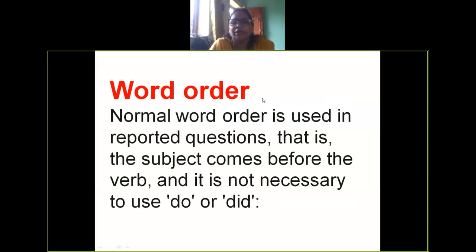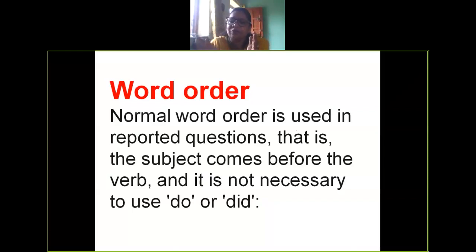The word order, I have told you this earlier. Normal word order is used in reported questions, that is the subject comes before the verb. When you change an interrogative sentence into a statement, the subject comes first, the verb comes later. Okay, then only we can say that it is a statement.